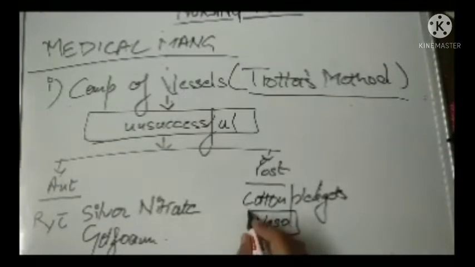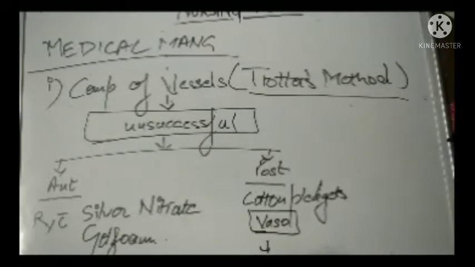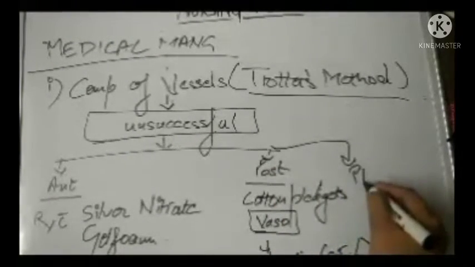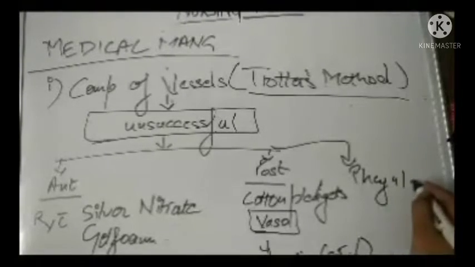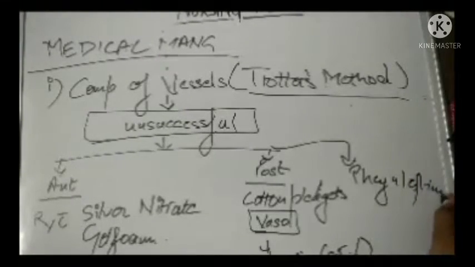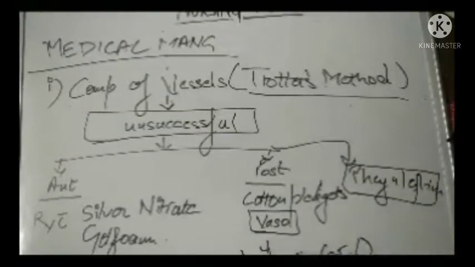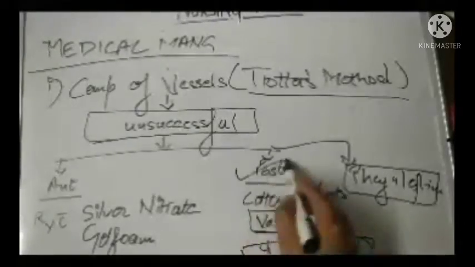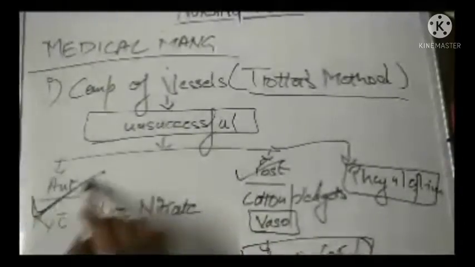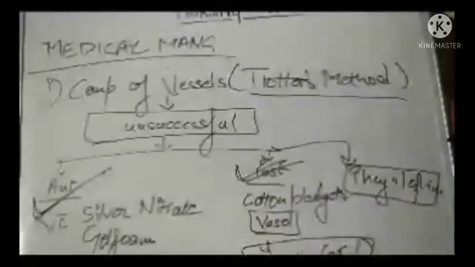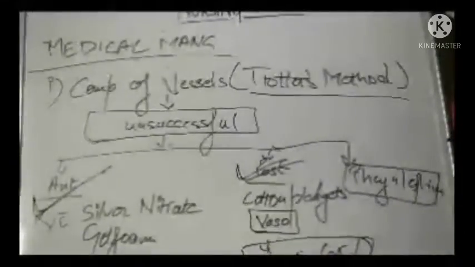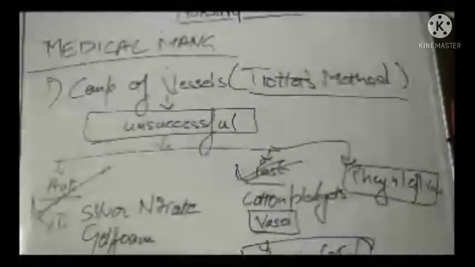The vasoconstrictors that are used are adrenaline 0.5%, or you can also use phenylephrine. These two can be used, but you have to first see whether it is an anterior bleed or a posterior bleed.